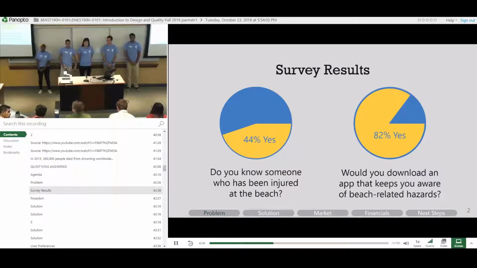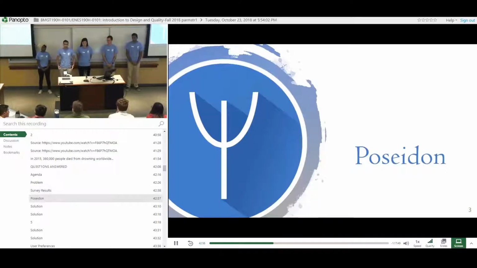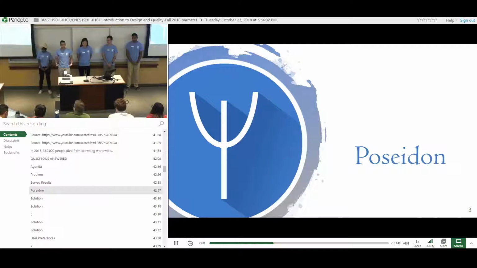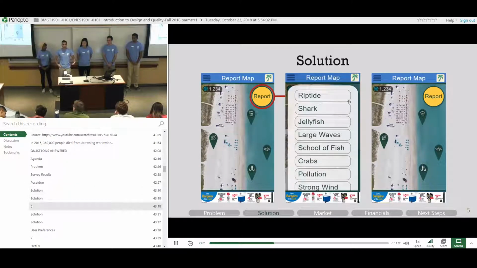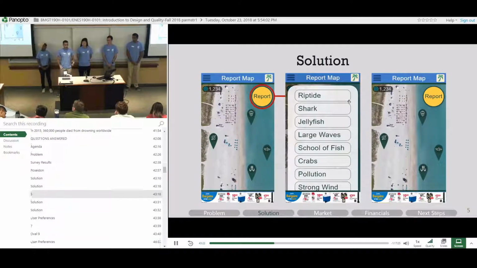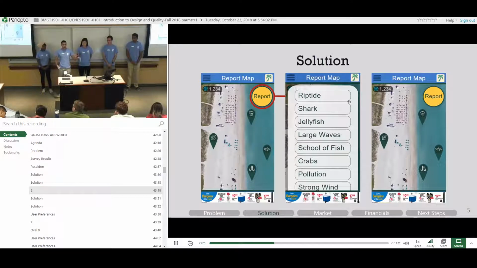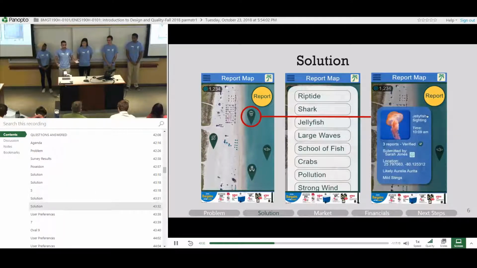Thanks, Morel. So our solution is Poseidon. Poseidon takes individual beach experiences and uses them to warn people about beach hazards. Our core function for our app is self-reporting. When you log in, you'll be prompted to a main screen that has a beach and the self-reporting button. When you hit the self-reporting button, a number of categories will show up and your hazard will fall in one of them. Next, when you head back to the main screen, there are a number of different pin drops. Each pin drop represents a different hazard. To find out more information about the hazard, simply tap the icon.